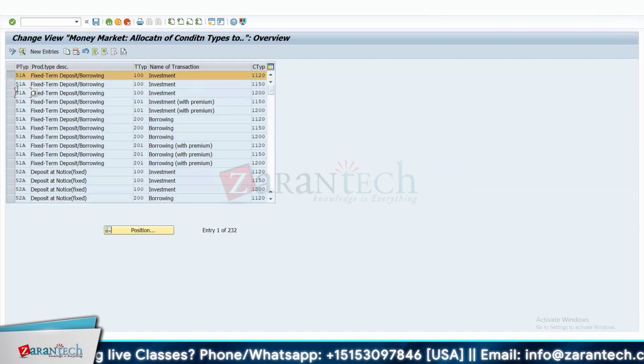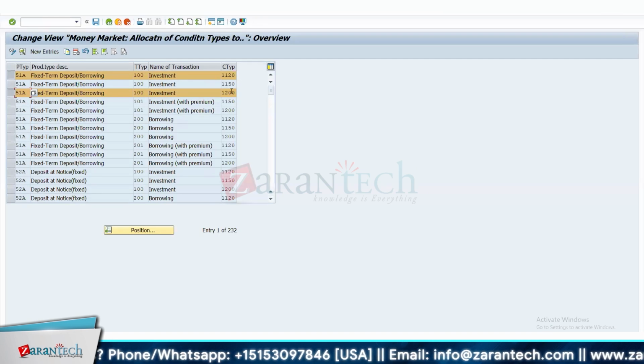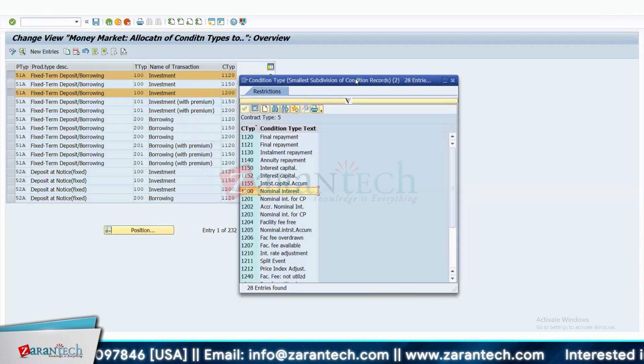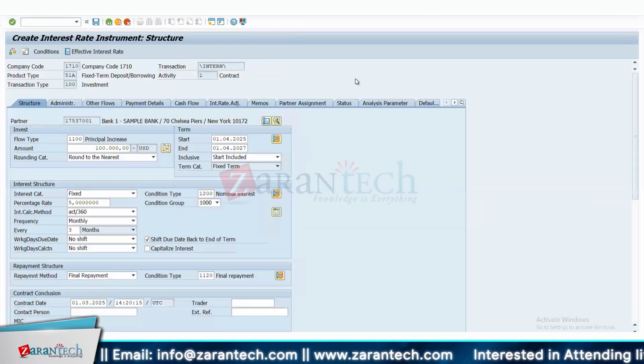Similarly, for investment we have condition types for principal and for interest. 1200 stands for the nominal interest, which means this condition type will be automatically linked whenever we have any nominal interest condition for the fixed deposit. This is how it's going to be linked.